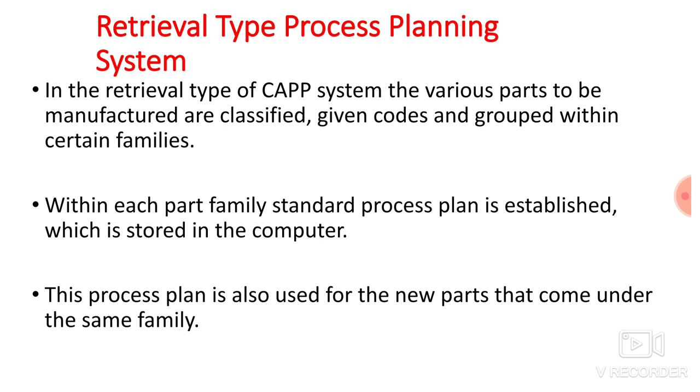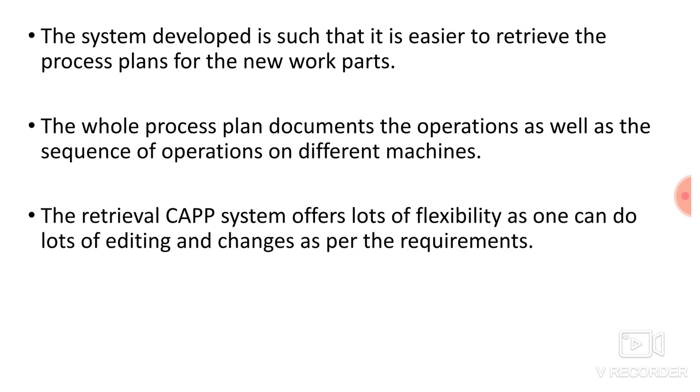Once the process plans are stored inside the computer for different part families, if you receive a new part, you have to compare that part with the existing part families. Once its code is decided, you enter that code inside the computer and you will get a ready-made process plan from the computer. That is why it is known as the retrieval type of process planning.